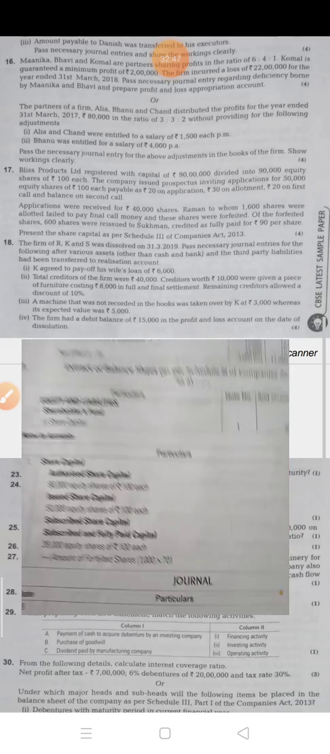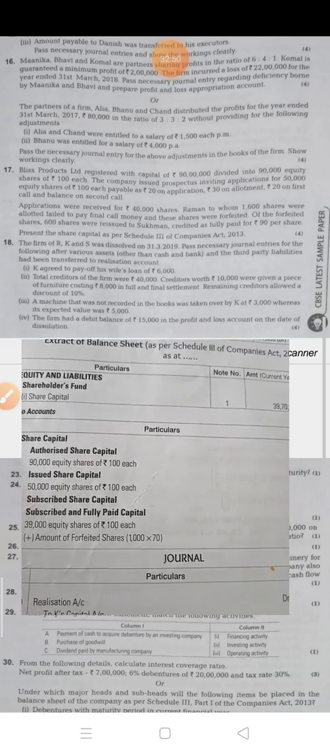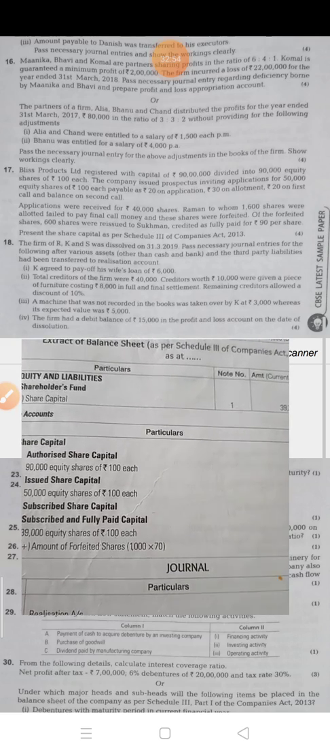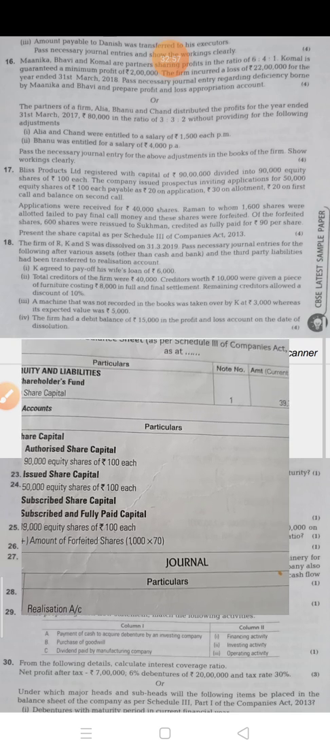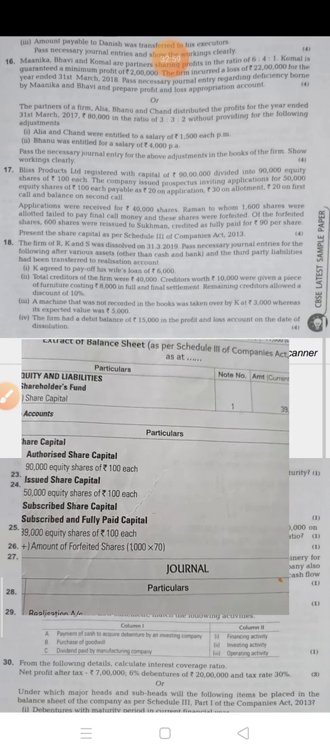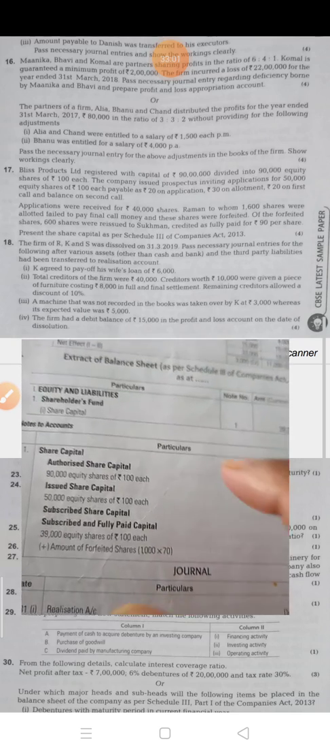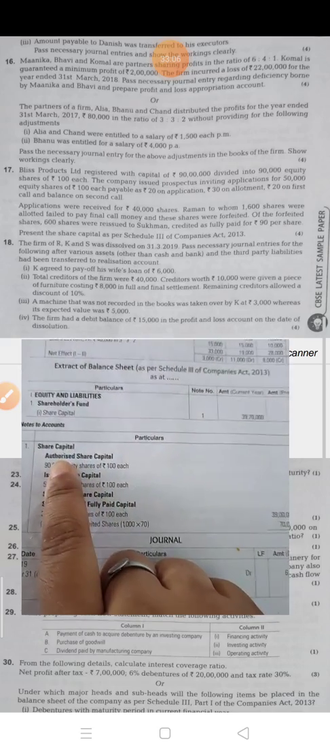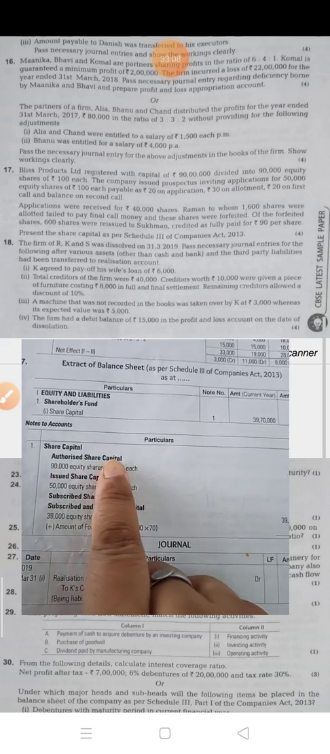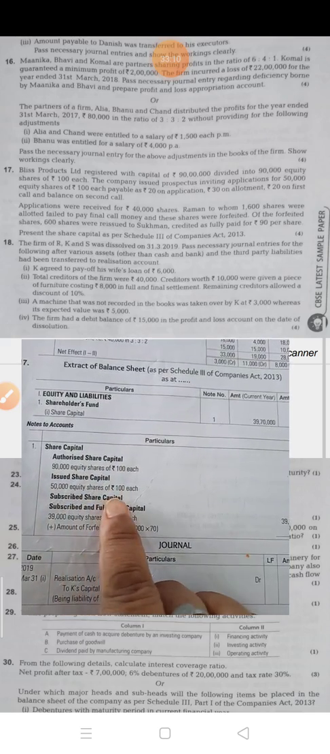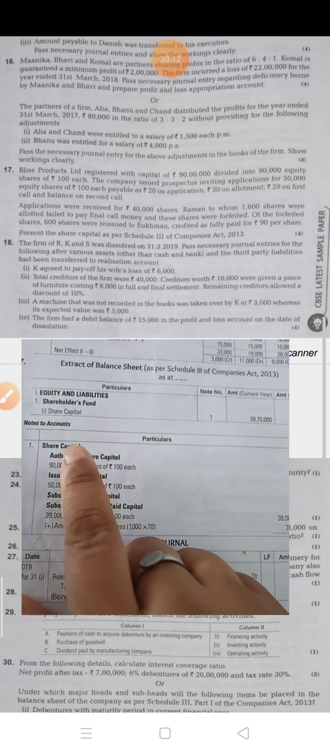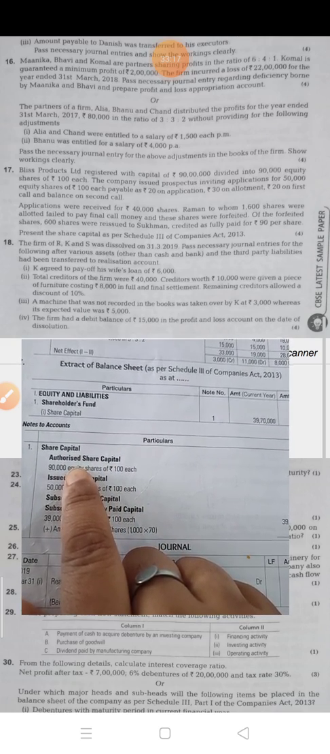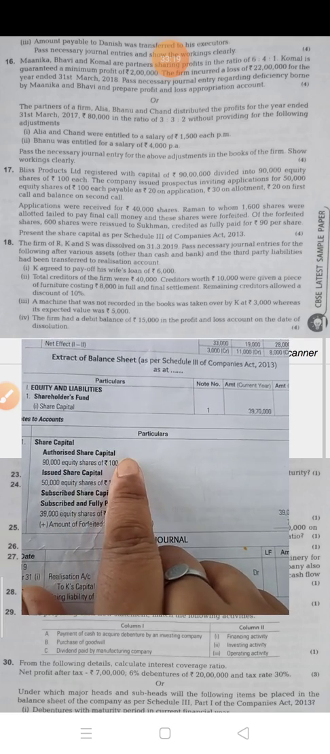So children, one thing I want to be clear with you, that you don't make the journal entry in share capital questions. If only share capital you have to show, make only the notes to account and balance sheet format. So notes to account, share capital: first is authorized, issued, subscribed and subscribed fully paid up. Now authorized shares are given 90 lakh or 90,000 into 100. So this you have to give.